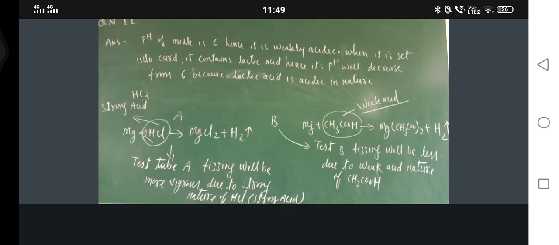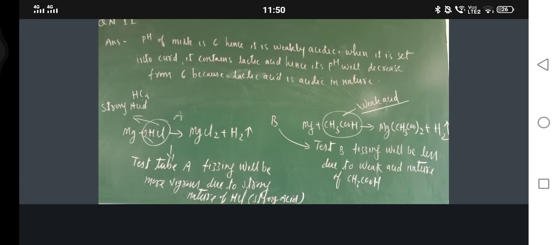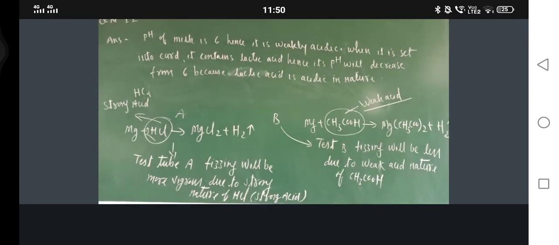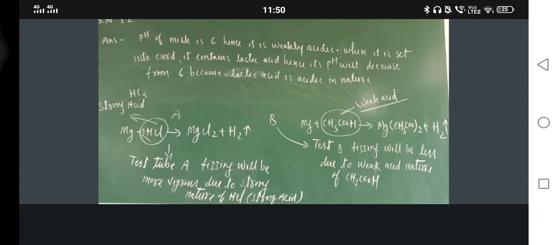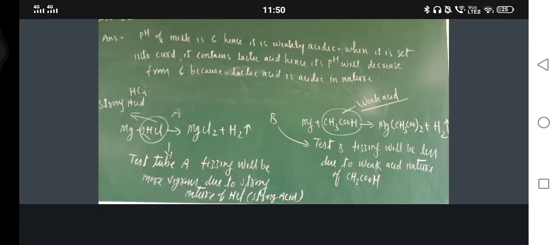Baking soda is alkaline substance. The moment he adds the baking soda, the fresh milk pH will increase from 6 to 8, 9. Okay. So now there is no chance of setting of milk into curd. Okay. Have you got it or not? Just see. Again I will explain. Don't worry.